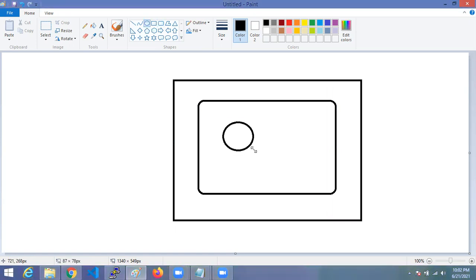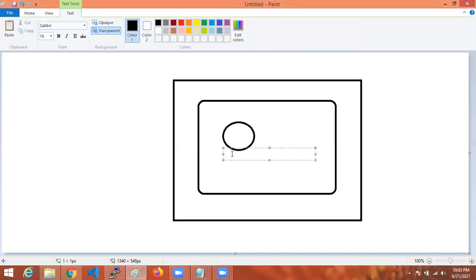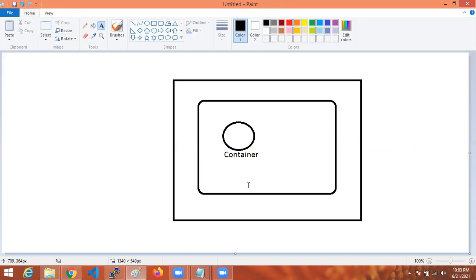One container is running. Container is nothing but one application, right? Assume it is one web application. It is one container running in the cluster. It is one cluster. Already I said what a cluster is.